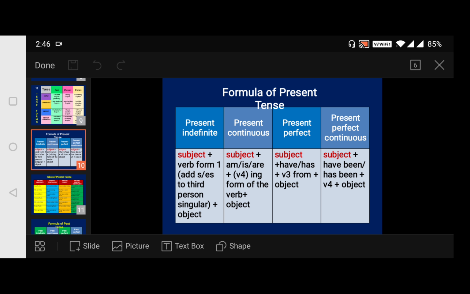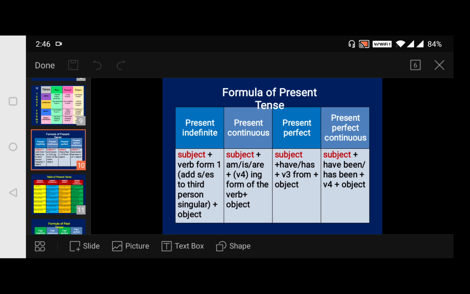In the simple present it will be write or writes: I write notes or he writes notes. In the simple past, I wrote notes or he wrote notes; write becomes wrote. In future, I will write or he will write.